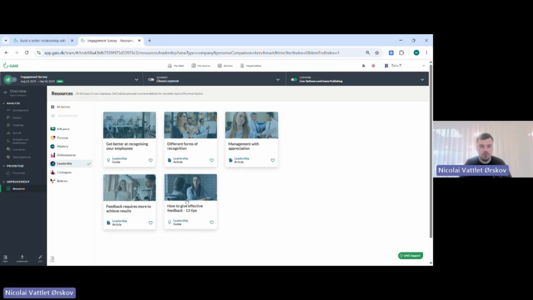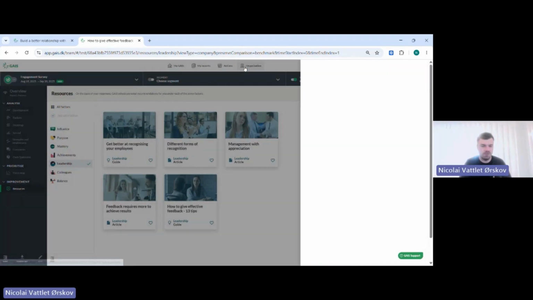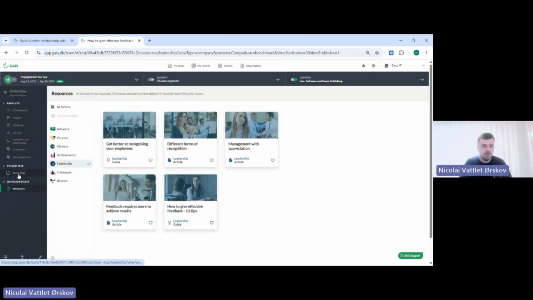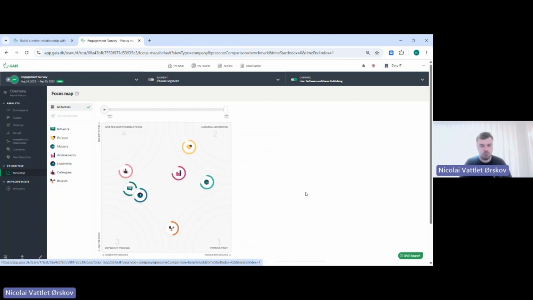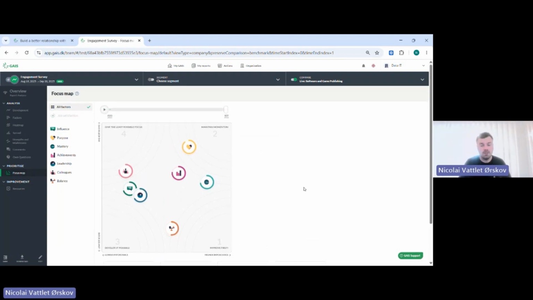So here you have some help that you can dive into if you would like to, in terms of how we can follow up with the employees. And then lastly, in here, I would like to show you the focus map. You already saw it in the personal report, but you also get this in the company report. I would always recommend that you do this on department level, because if you have a company with some production and an office department, those two most likely will be very different from each other.